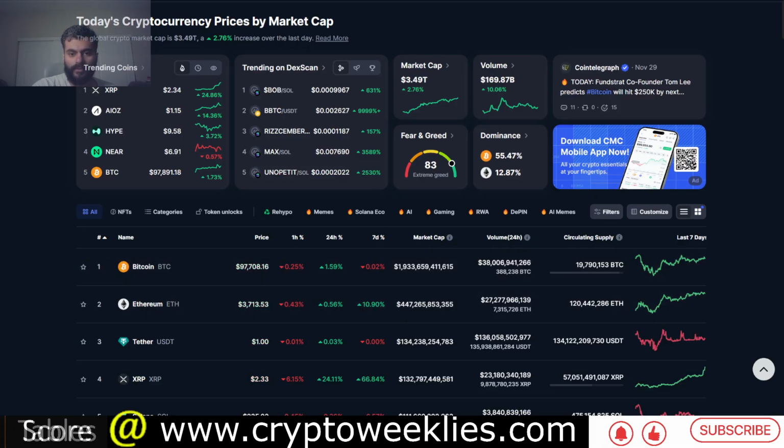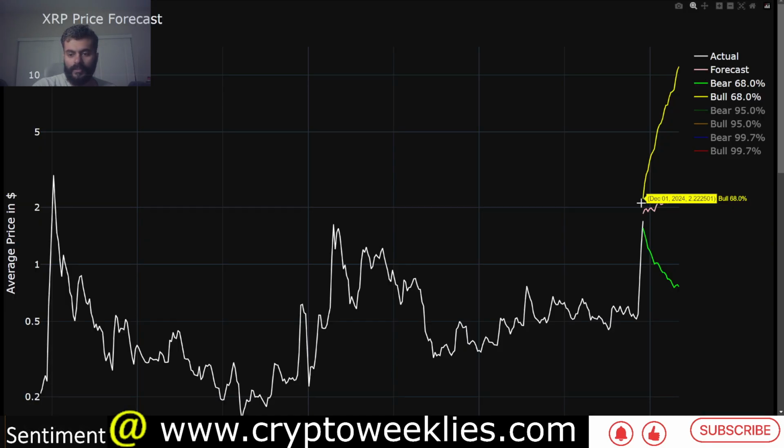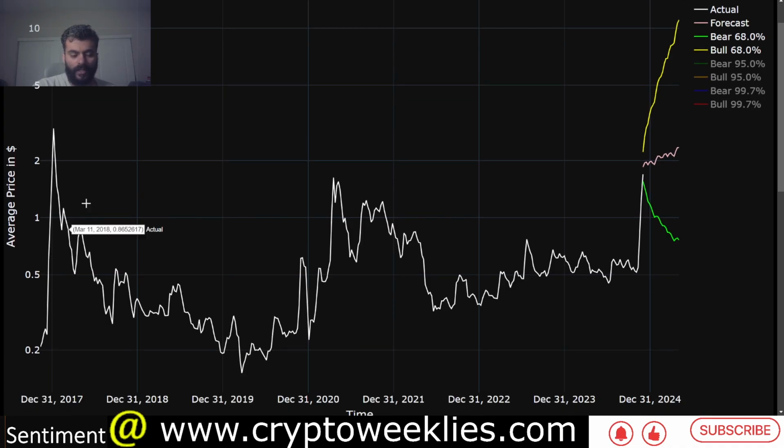Now we'll focus exclusively on XRP in terms of our machine learning based price model. This model takes into consideration the weekly price action for XRP and presents three scenarios. First is the directionality based model, this pink line, which is the base case of the model, between $1.85 and about $2.34. The prices on this pink line do not matter as much as the directionality. The directionality per the model is pointing towards an upward bias, or the likelihood of price going higher with time rather than a downward slope.